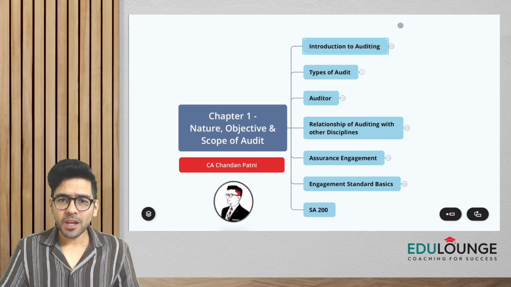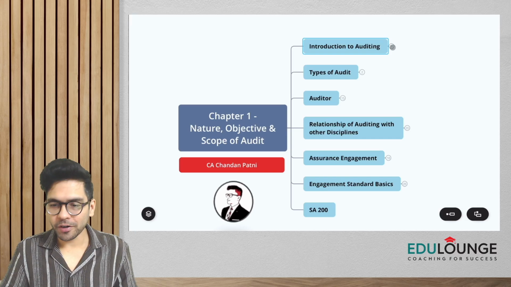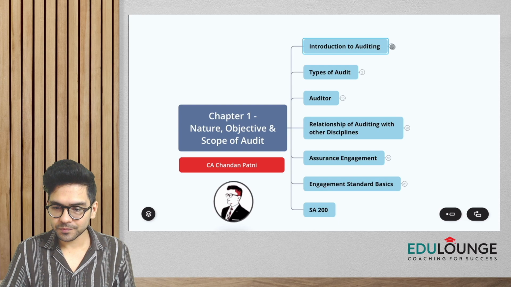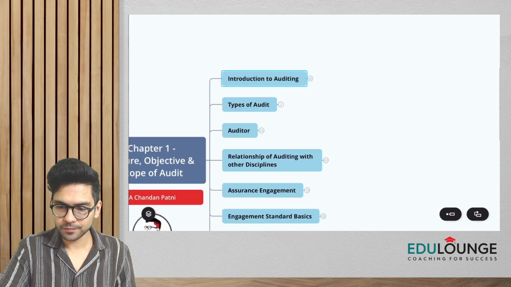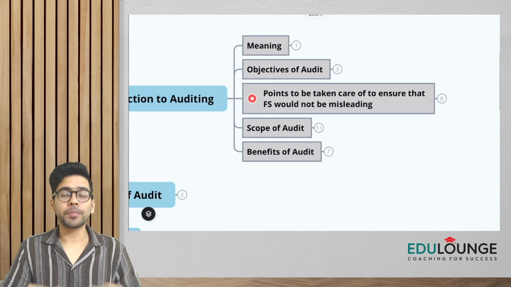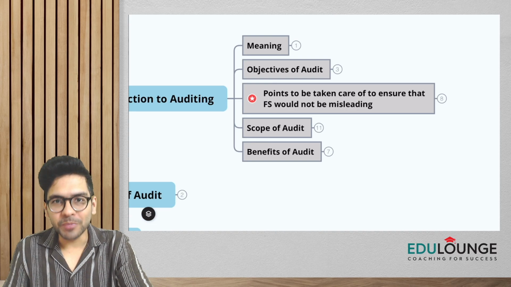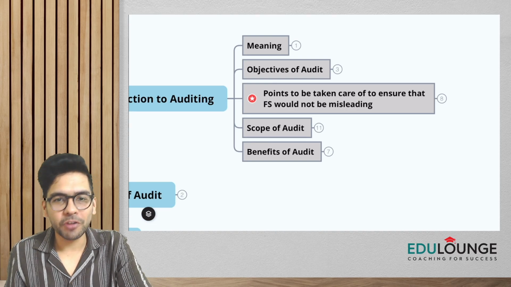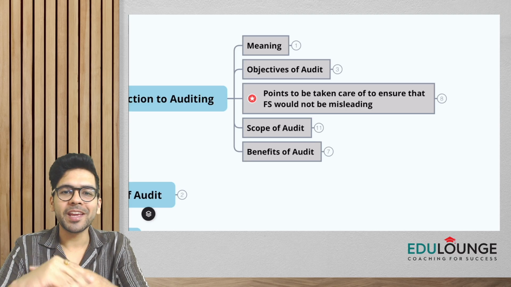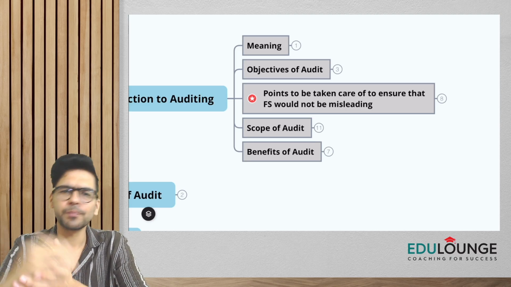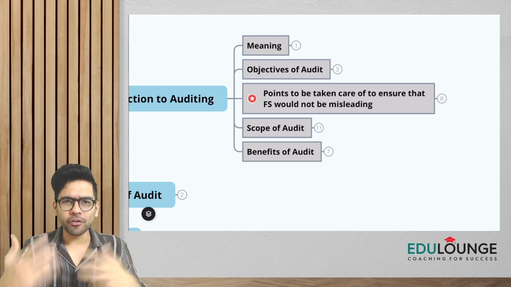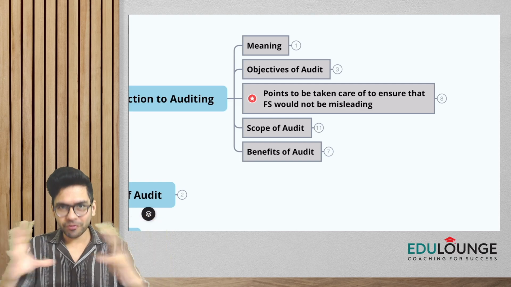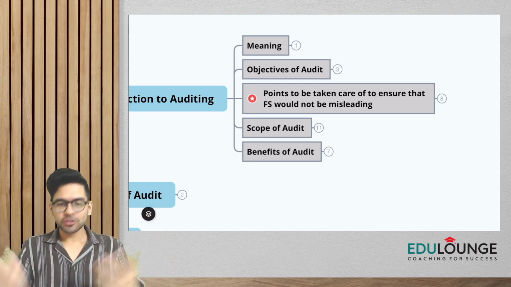So if you can see on the introduction to auditing concept, what all things do we have to cover here? We have these topics that we need to cover. First we'll be covering what is the meaning of the word audit, what are the objectives of audit, then points to be taken care of to ensure that the financial statements are not misleading, what is the scope of audit, and what are the benefits of audit. So all the basics of auditing, introduction to auditing concept, I have just framed it under one head. So let us quickly start, guys.